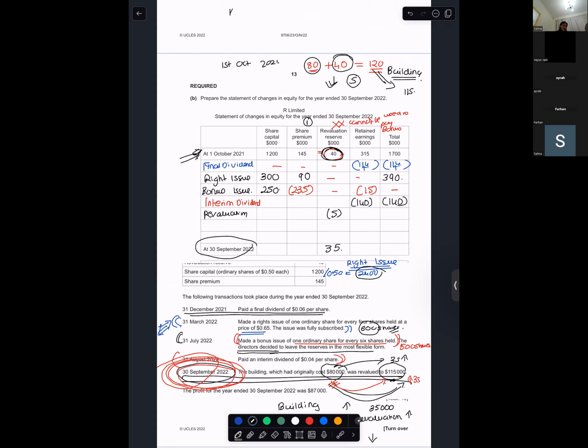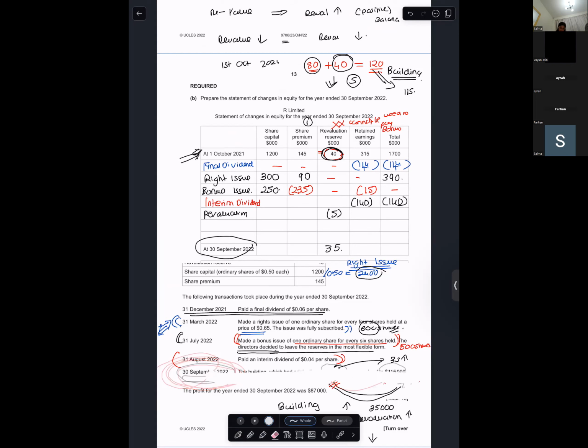When I revalue my building upwards, my revaluation reserves would increase and it will have a positive balance. Are you with me? Whenever I revalue my assets downwards, my revaluation reserves will decrease. Are you with me? Yes, miss. Farhan, yes. Now look over here.